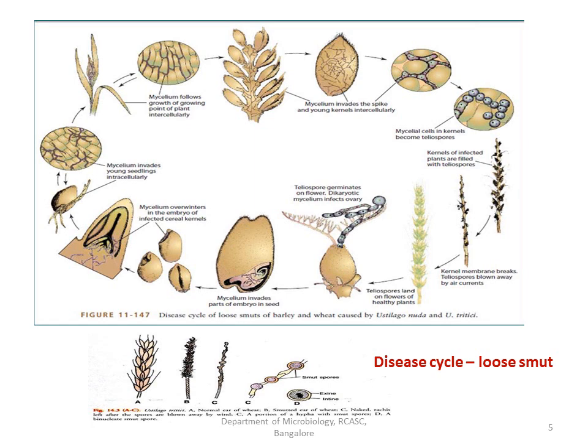At that time, the entire kernel or grain or ovary would have been occupied by such round or oval shaped spores called teliospores. Each teliospore is dikaryotic in nature, and it is made up of two wall layers, exine and intine.